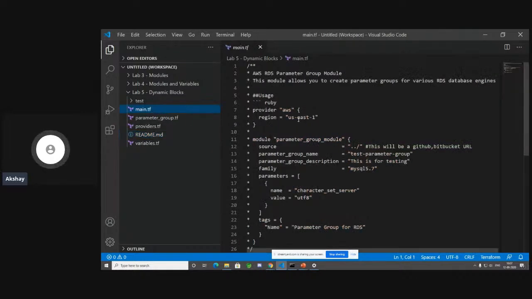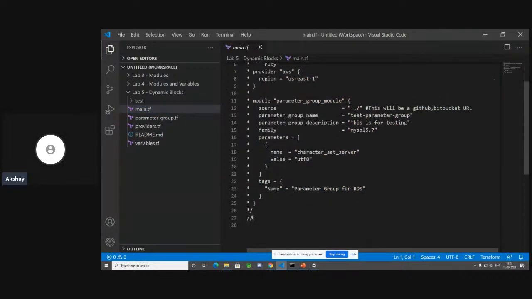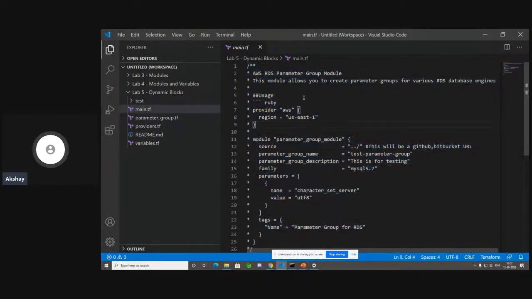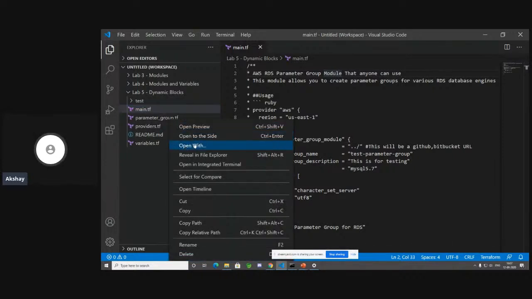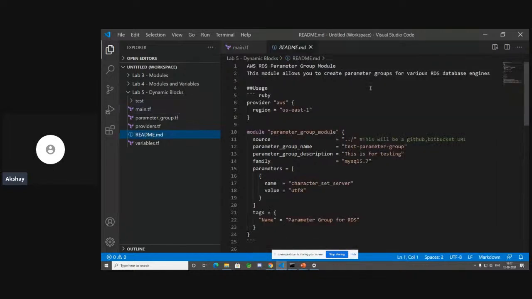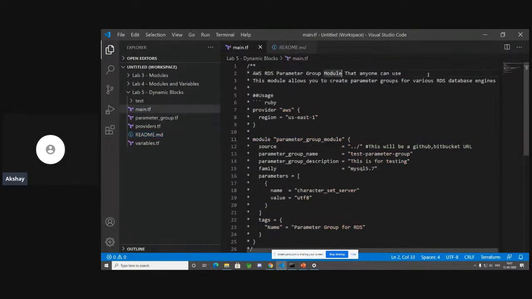I have a main.tf where I have given some documentation within comments. Let's modify this. Let's say this is an RDS parameter group module that anyone can use. I've just added this, but it is still not reflected in my README file. Let me open this to the side. It says AWS RDS parameter group module, but it doesn't say that anyone can use it.